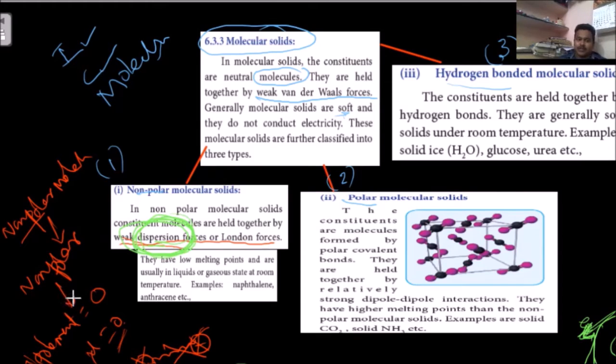How are the dispersive forces, otherwise London forces, generated? In a non-polar molecule, the nucleus is at the center and electrons are moving in their path.